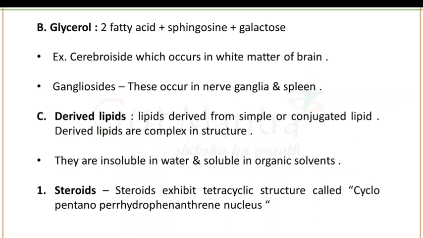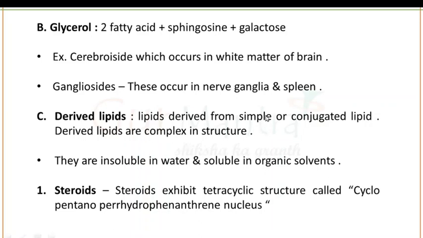Third category we have is the derived lipids. Derived lipids are derived from the simple or compound lipids, or you can say conjugated lipids, and these derived lipids are very complex in structure. Derived lipids are insoluble in water and soluble in organic solvents. In the case of derived lipids, our first category is steroids.